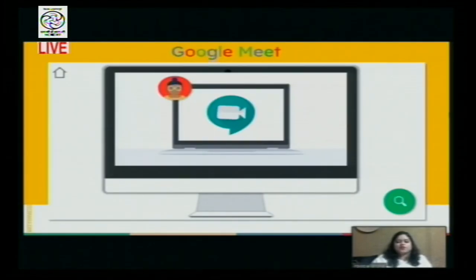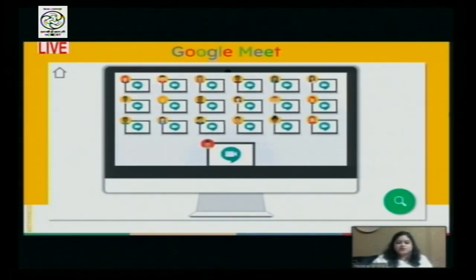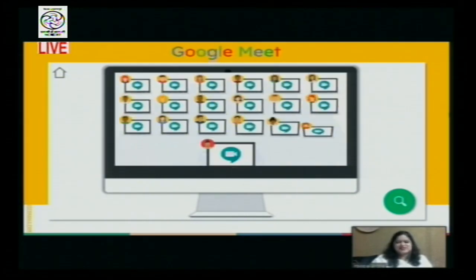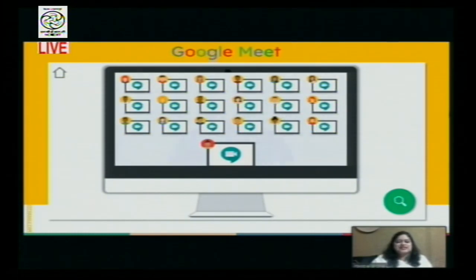So if I start with the introduction of what Google Meet is, you know that Google updates very frequently. Google is working towards bringing in new updates every day. And the recent thing is that they've rebranded Google Hangouts Meet and called it Google Meet. Now this entire Google Meet helps teachers connect with their students in real time.